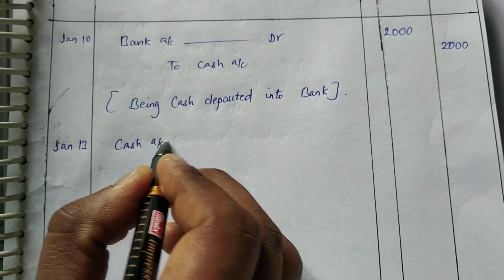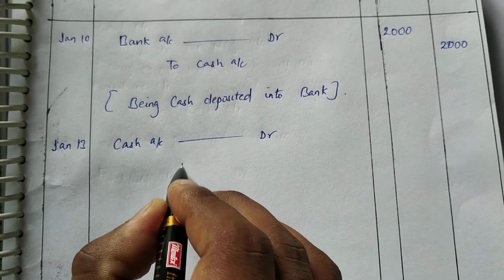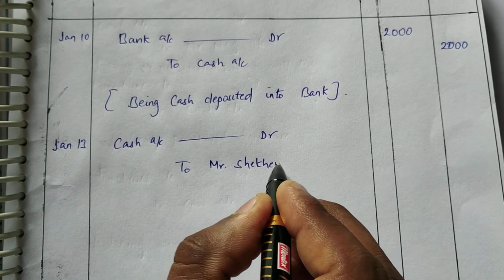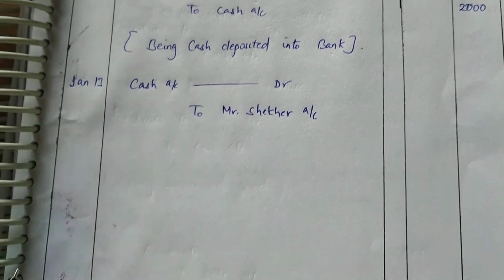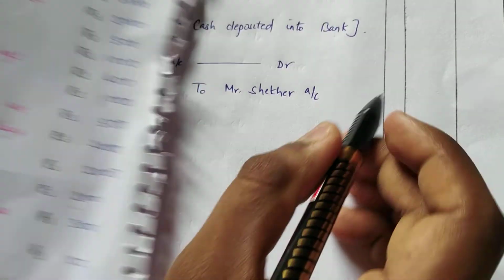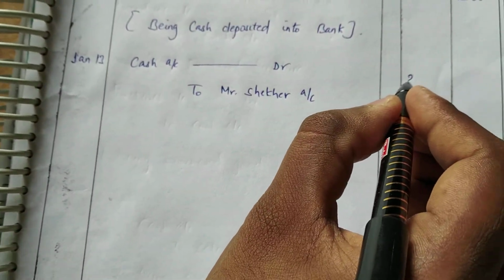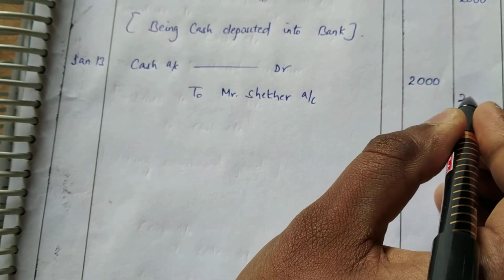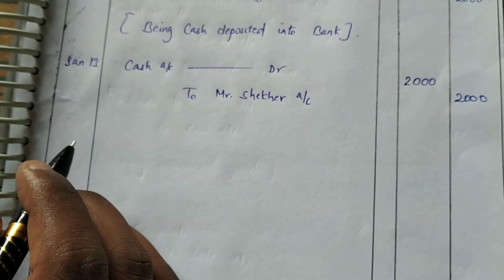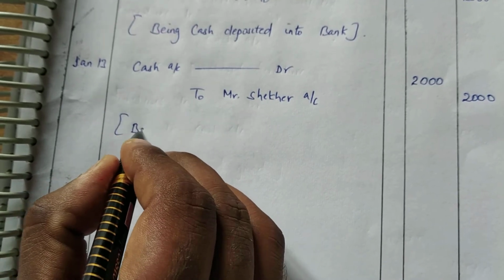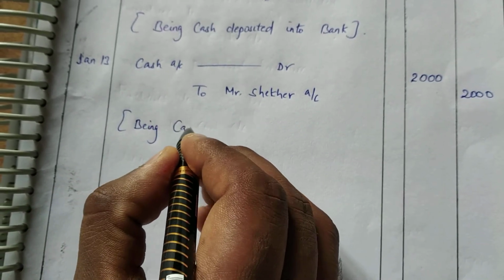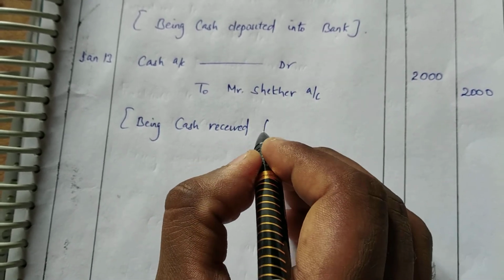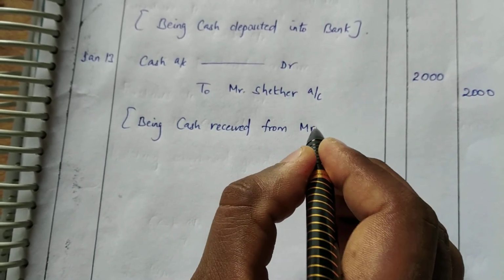Cash account debit to Mr. Shekhar account. Amount 2000. Being cash received from Mr. Shekhar.